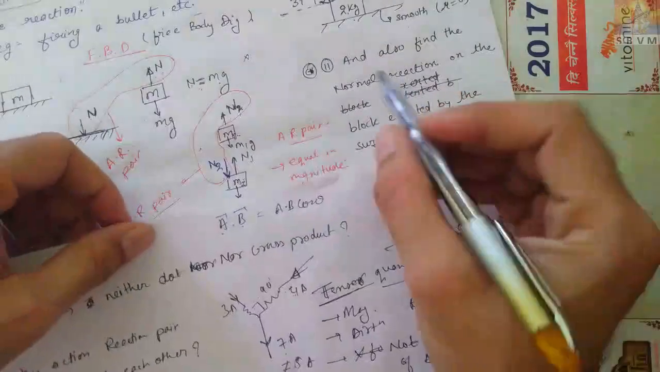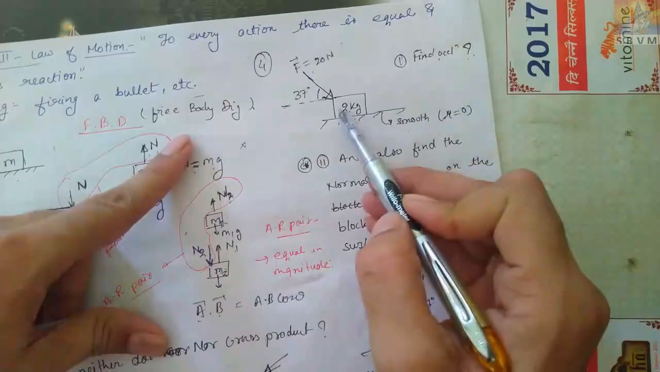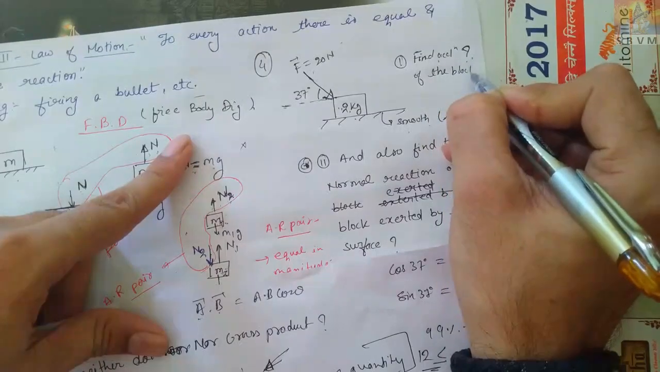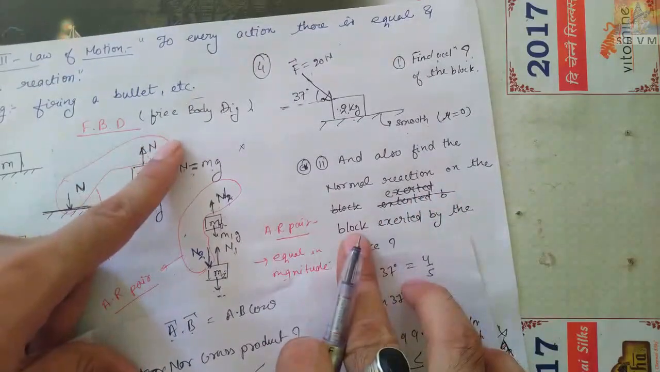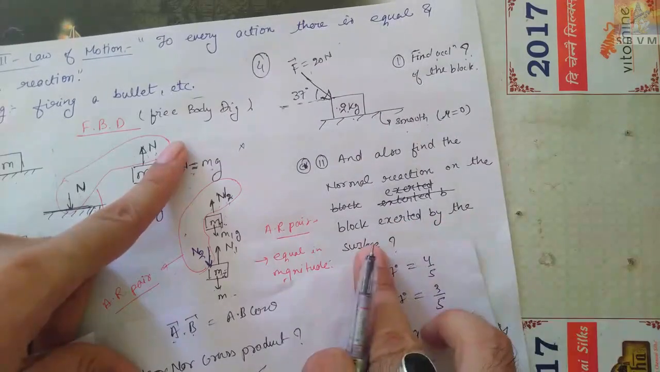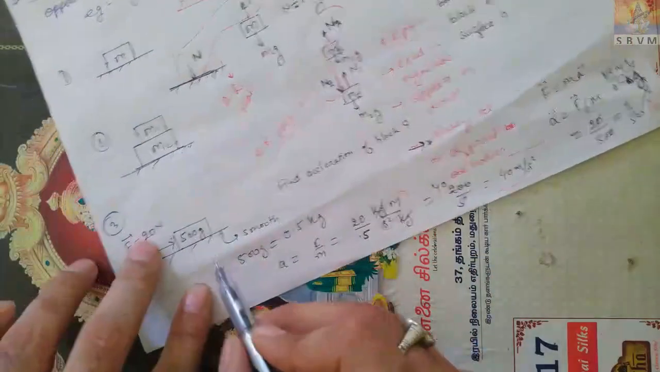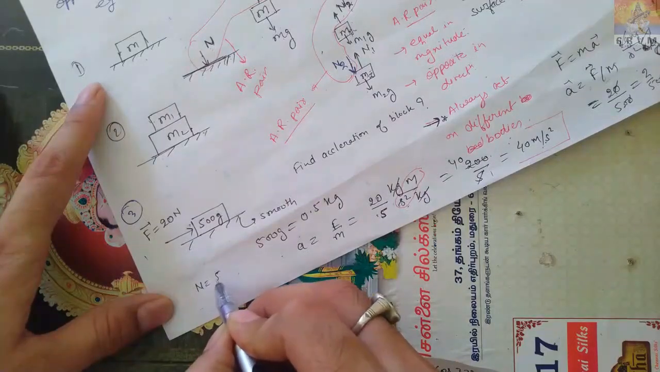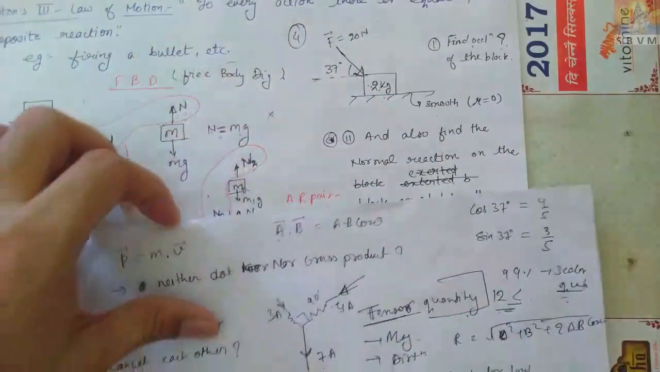So here the question is asking: find the acceleration of the block. Second, also find the normal reaction on the block exerted by the surface. Means how much normal reaction, just like here. Suppose here I ask normal reaction, N is equal to mg, this much kg. This is the normal reaction. So here also what will be the normal reaction? Let us find that out.